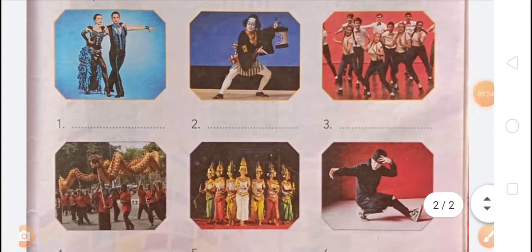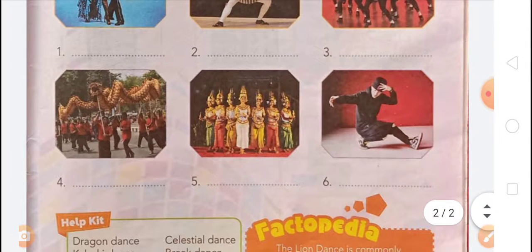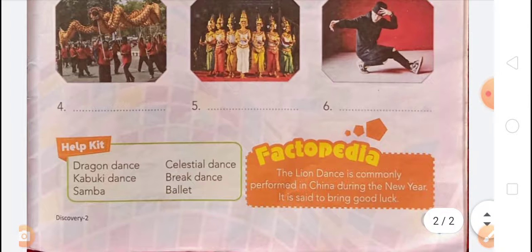Once again, first is ballet. Second is kabuki dance. Third is samba. Fourth is dragon dance. Fifth is celestial dance. Sixth is breakdance.